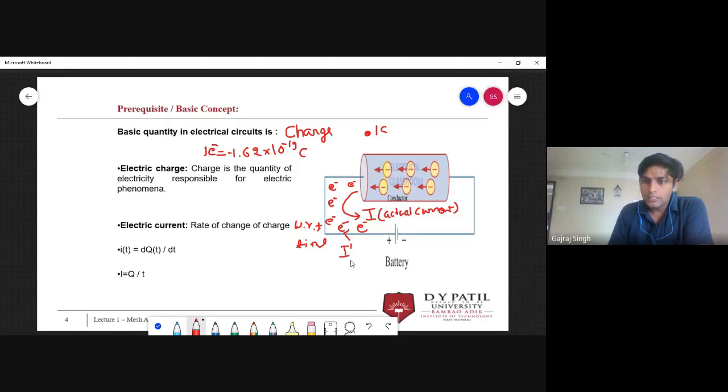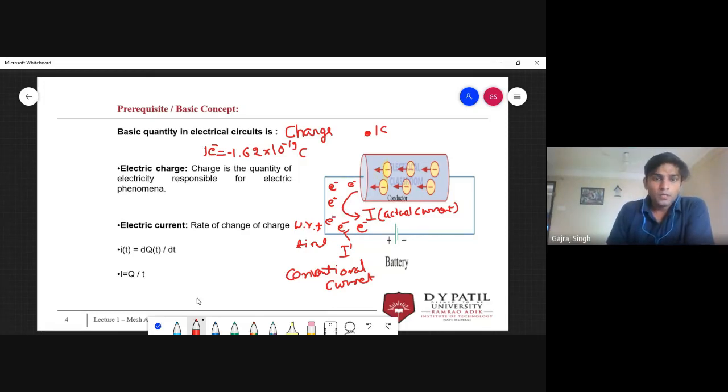This is known as conventional current, and we are going to use this conventional current everywhere. Wherever the conventional current is, the actual current will always be in the opposite direction.